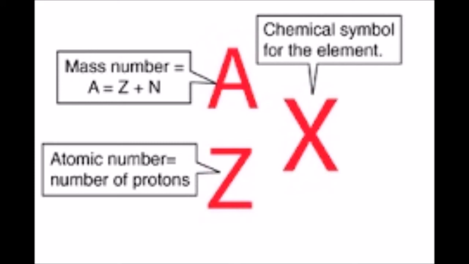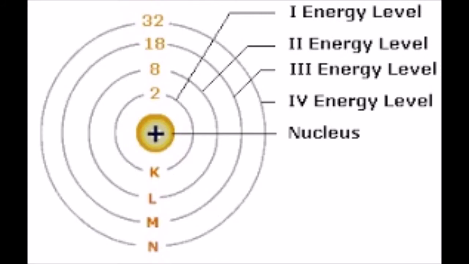All the elements have different numbers of electrons, neutrons, and protons, but the electrons are the only ones that can be removed from the atom. These are distributed in various energy shells or energy levels, which are given by Bohr, for example K, L, M, N. This distribution of electrons in the energy shells is known as electronic configuration. It is based on certain guidelines or rules given by Bohr and Bury. This is known as the Bohr-Bury scheme.